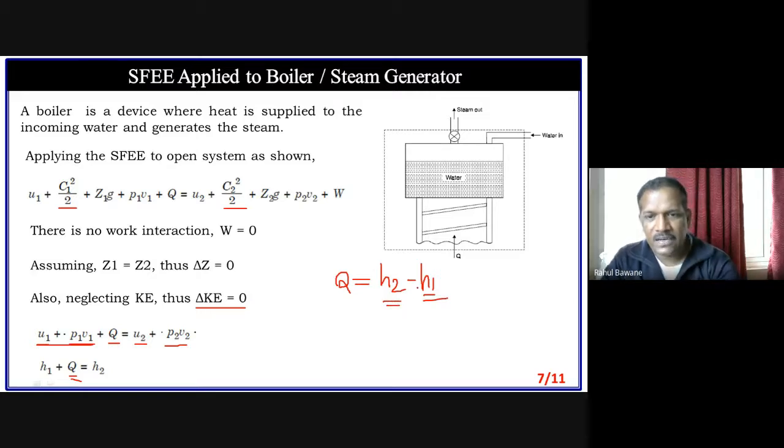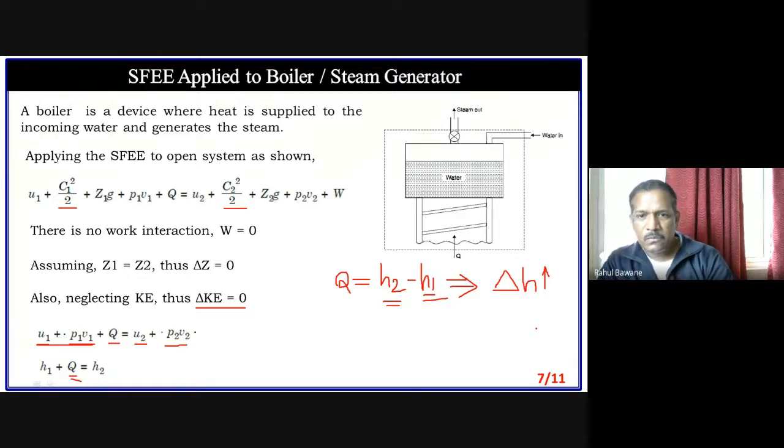So it is H2 minus H1 and it is a positive amount of Q. In other words, whatever heat is added to the boiler is utilized to raise its enthalpy. So in the case of a boiler, heat added is utilized to raise its enthalpy. So we provide heat to the boiler, and the enthalpy gets increased.